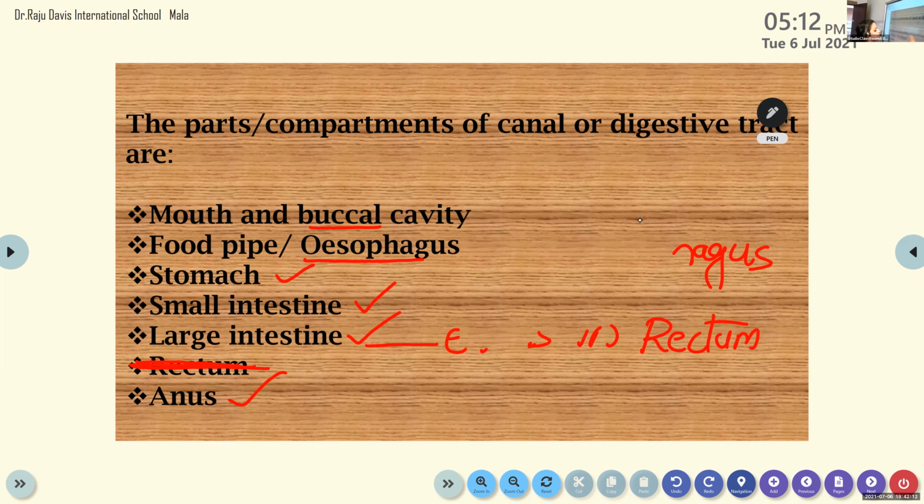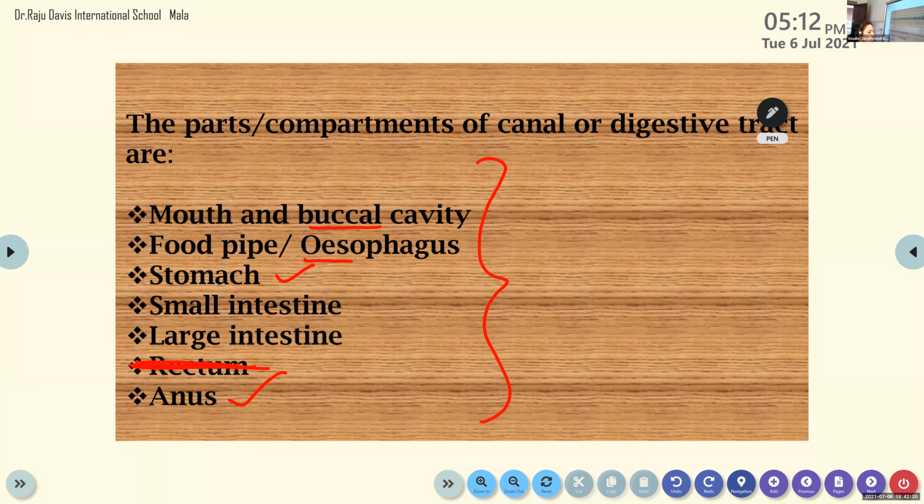And the unbroken canal with all these parts is known as the alimentary canal, or digestive tract.